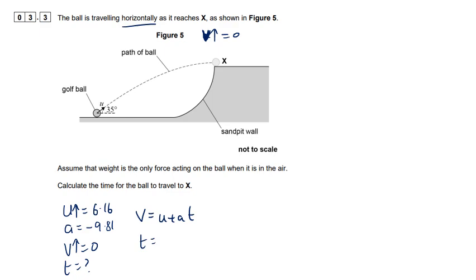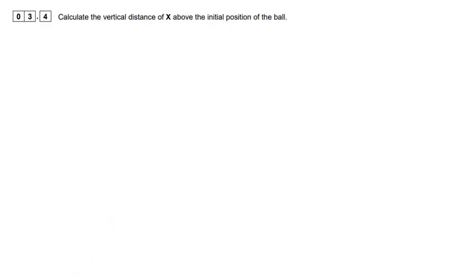So t is equal to, if we rearrange that, v minus u over a. So we've got 0 minus 6.16 divided by minus 9.81. So the minus signs cancel and we get 0.63 seconds. And always when you're doing questions like this, just say, does that seem reasonable, a ball being hit out of a sandpit? Yeah, less than a second, that seems like a reasonable answer. Okay,